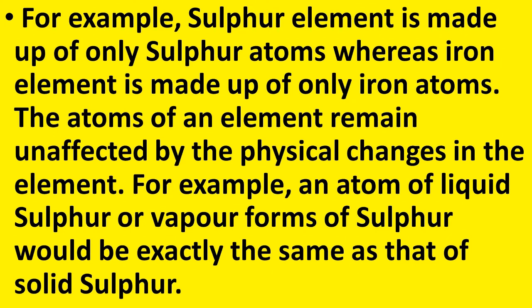The atoms of an element remain unaffected by the physical changes in the element. Here, physical changes means the substances can exist in three states that you know. For example, the atoms of liquid sulfur or the vapor form of sulfur would be exactly the same as that of the solid sulfur. It means that whether the sulfur is in the liquid state, the vapor state, or the solid state, their atoms remain the same. They are not affected by the physical changes in the element.